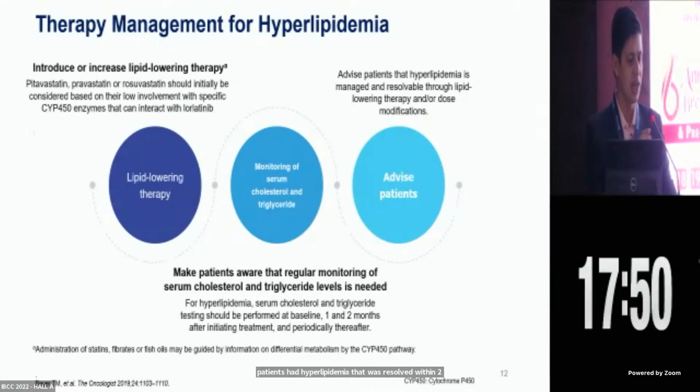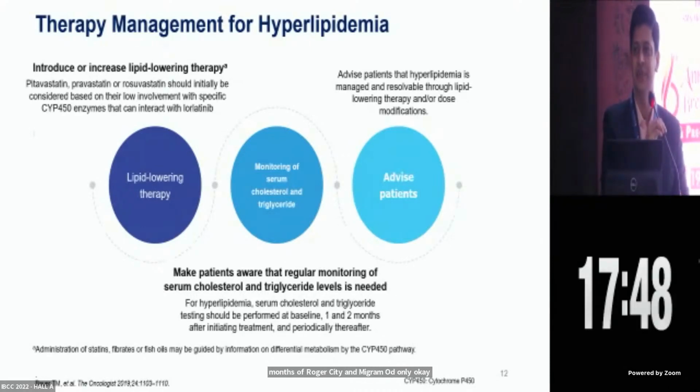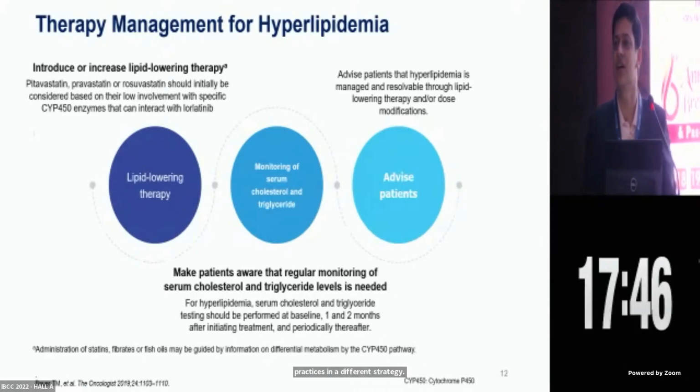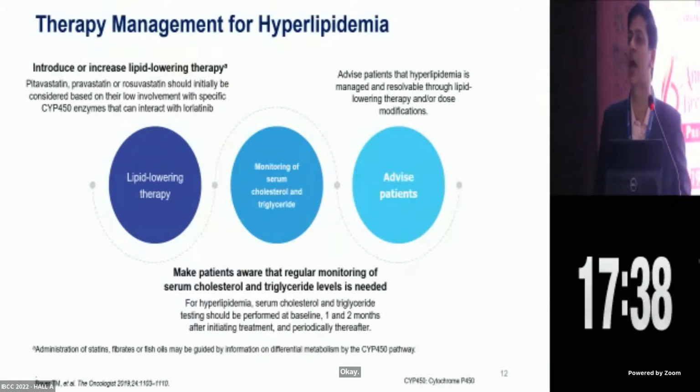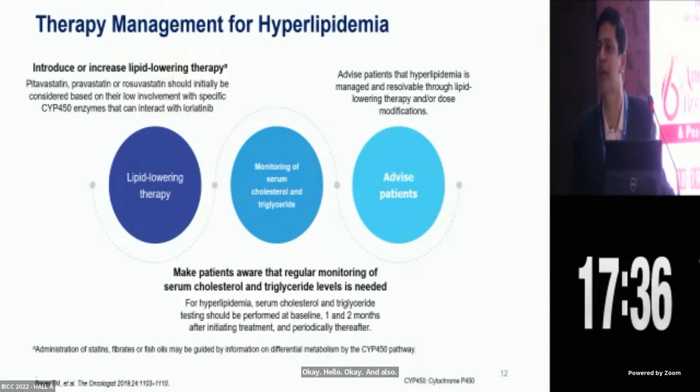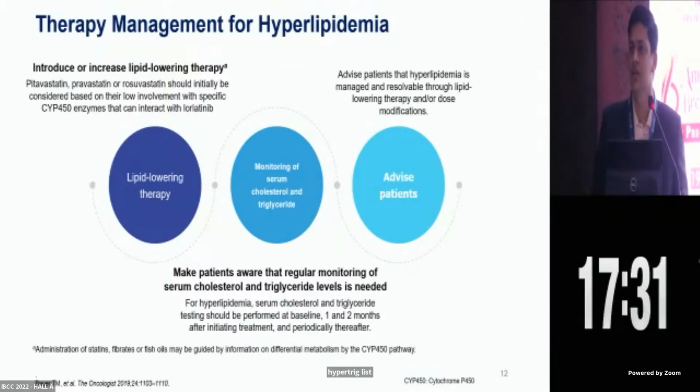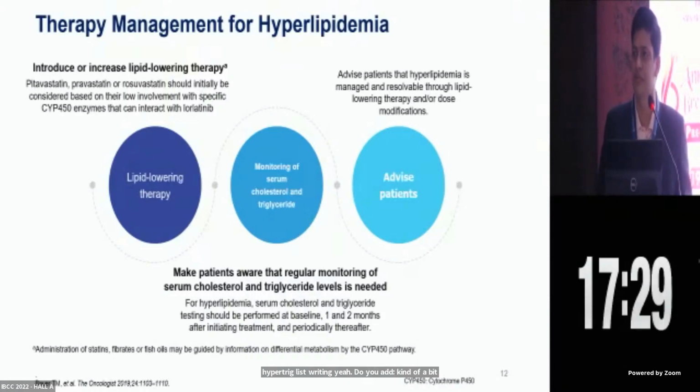Okay. Does anyone practice any different strategy? Vijay sir, your take on management of hyperlipidemia? Okay. And also, sir, if there is associated hypertriglyceridemia, do you add fenofibrate or go ahead with a single agent rosuvastatin? If that comes out to be grade 3 on CTC, yes, I would add it, otherwise no. Okay, sir. Thank you, sir.